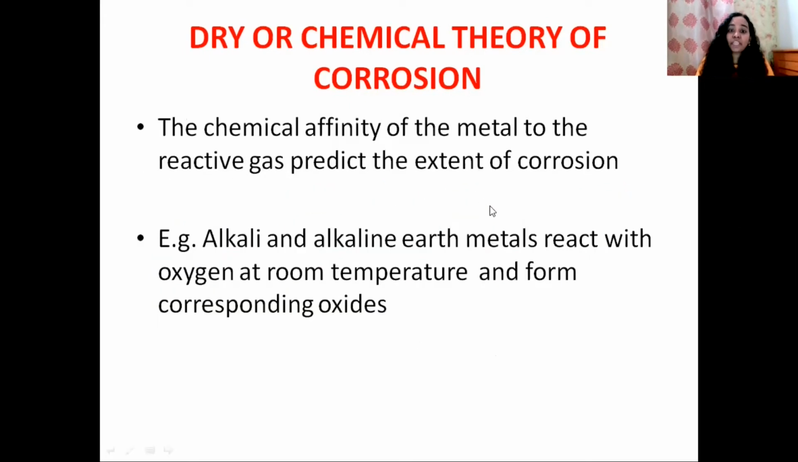The chemical affinity of the metal to the reactive gas predicts the extent of corrosion. For example, alkali and alkaline earth metals react with oxygen at room temperature, leading to the development of a corrosion product. So their corresponding oxides will be formed.